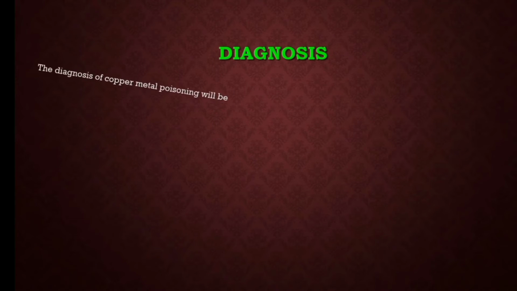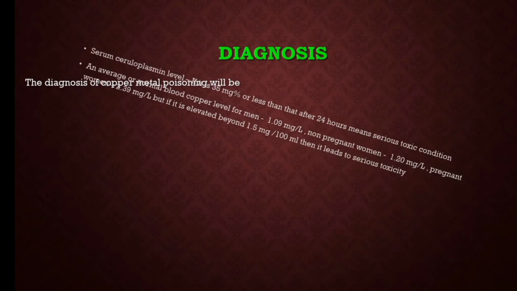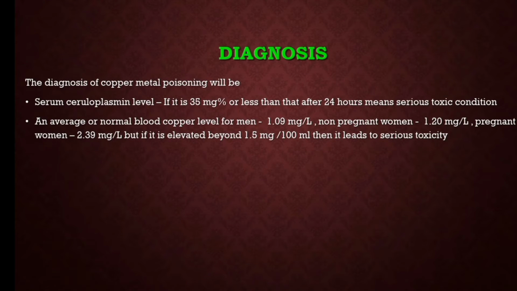Now coming to the diagnostic criteria. The diagnosis of copper metal poisoning can be known by checking the serum ceruloplasmin level. If this ceruloplasmin level in the serum is less than or equal to 35 mg% after 24 hours, it is a serious toxic condition. Normal blood copper level, if we observe in men, should be 1.09